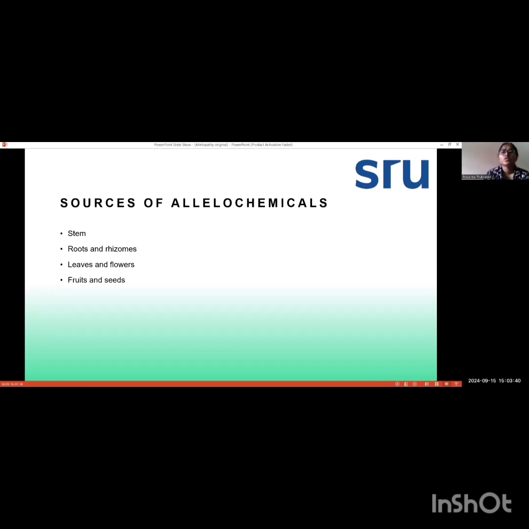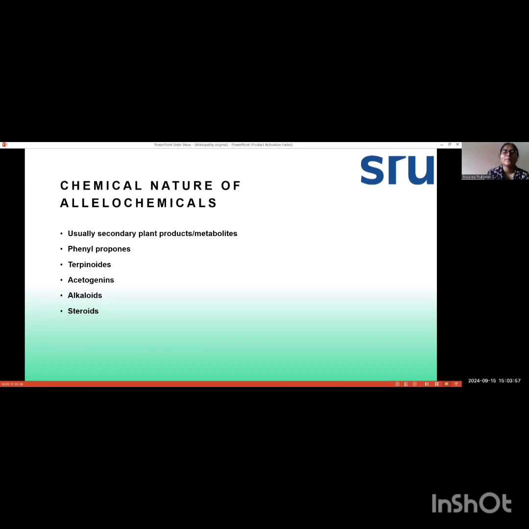Next is sources of allelochemicals. What are the sources from where we can get these allelochemicals? The first is stem, second is roots and rhizome, third is leaves and flowers, and the fourth is fruits and seeds. Now, the chemical nature of the allelochemicals.